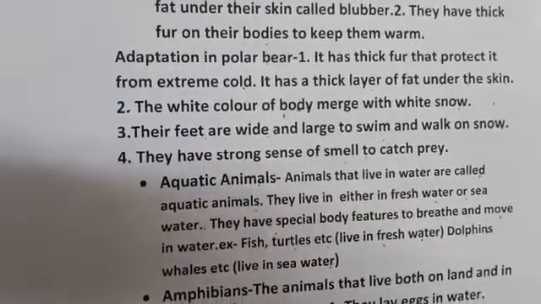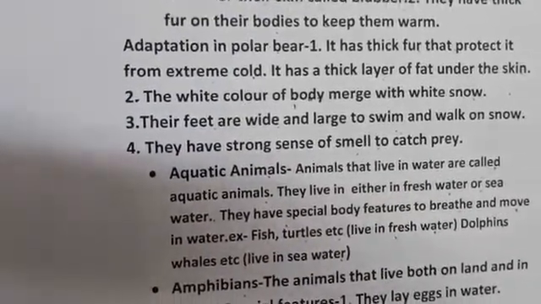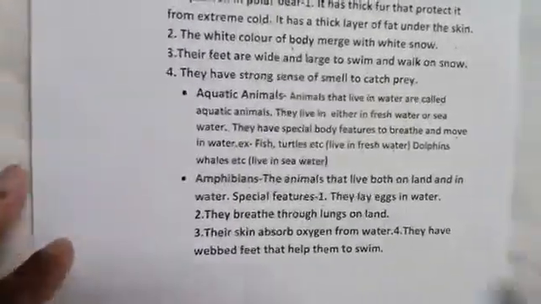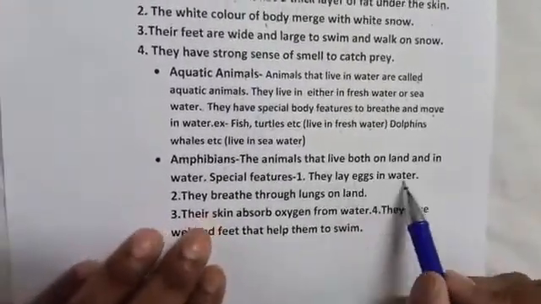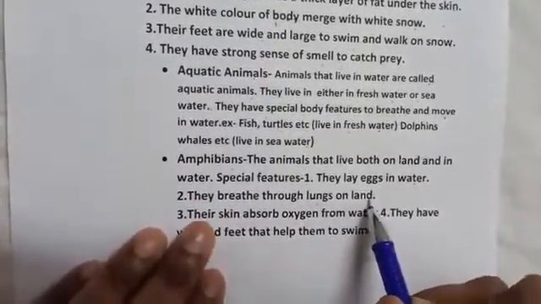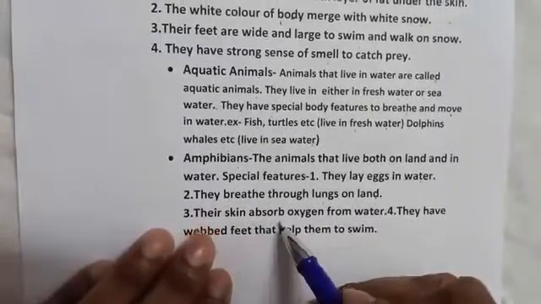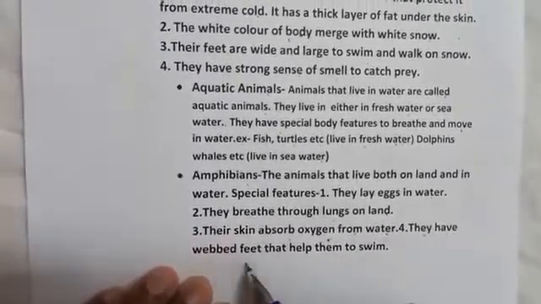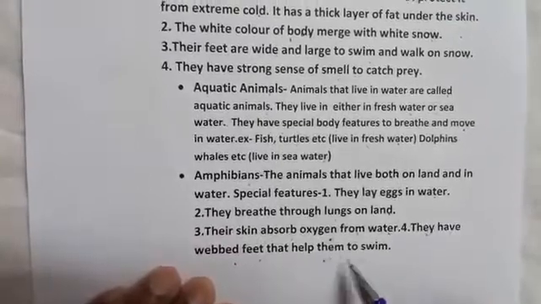Amphibians are animals that live both on land and in water. They also have special types of features because they live on land and in water. First, they lay eggs in water. They breathe through lungs on land, and when they are inside the water, their skin absorbs oxygen from the water. They have webbed feet that help them to swim.